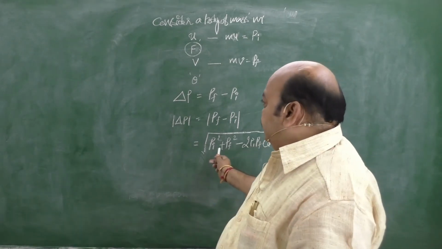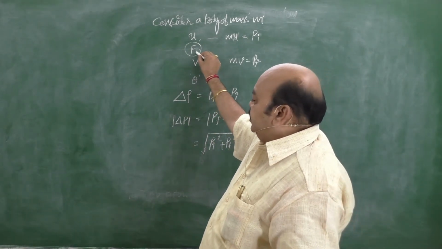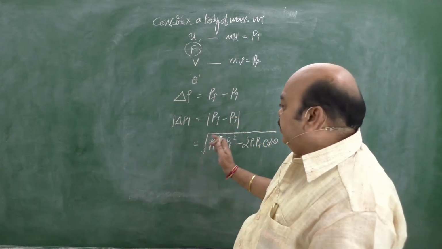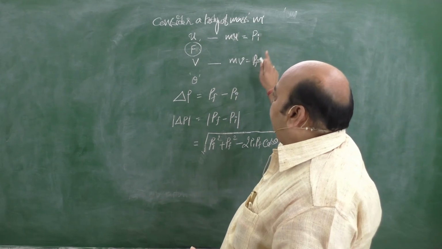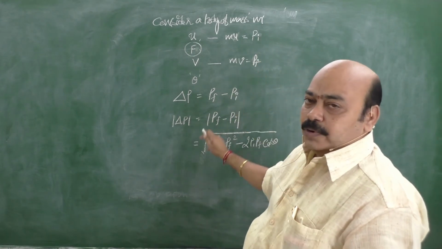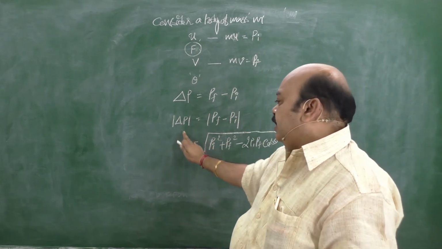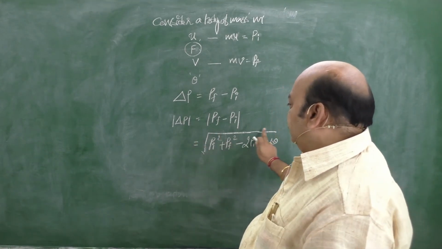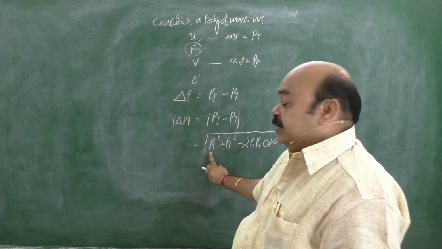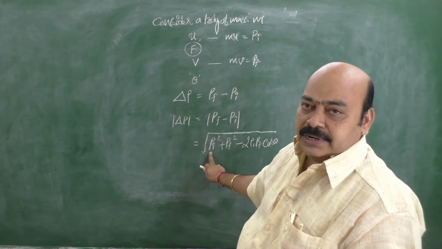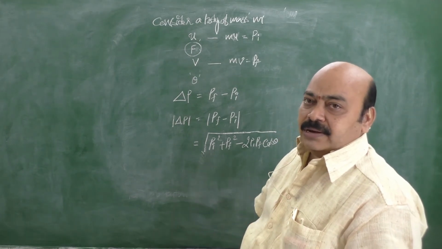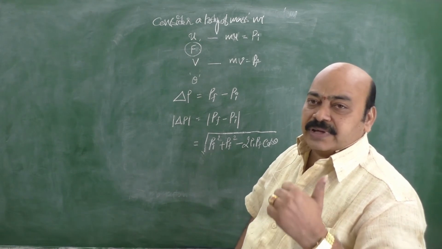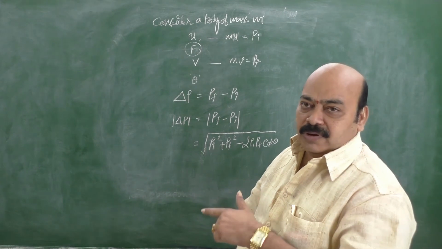Why does its direction change? Because of the application of the force F. Let theta be the angle between the initial and final momenta of the body. In such cases, we can calculate the magnitude of the change in momentum using the vector law. From vector addition we have the magnitude of A plus B equal to the square root of A squared plus B squared plus 2AB cos theta.